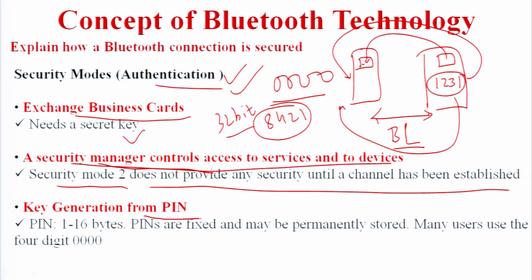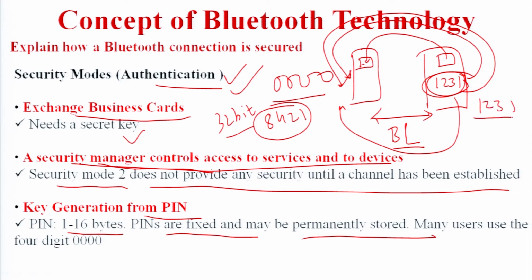Next is key generation from PIN. The PIN varies from 1 to 16 bytes. PINs are fixed and may be permanently stored. Fixed PIN means that whatever Bluetooth we are using has a particular fixed PIN used by all devices for communicating. For example, if we have set the Bluetooth PIN 1231, all devices that need to connect to that particular Bluetooth device use the same key, which is permanently stored.